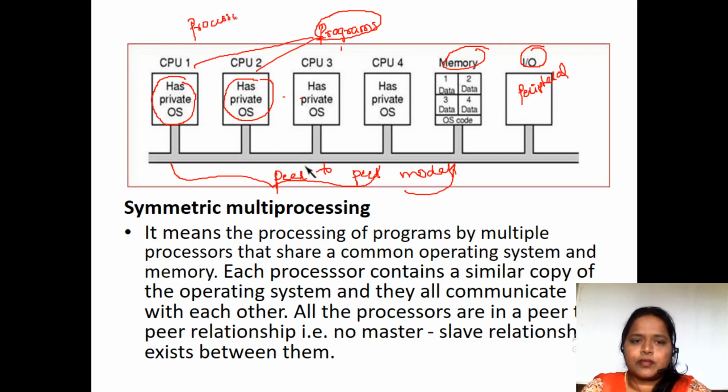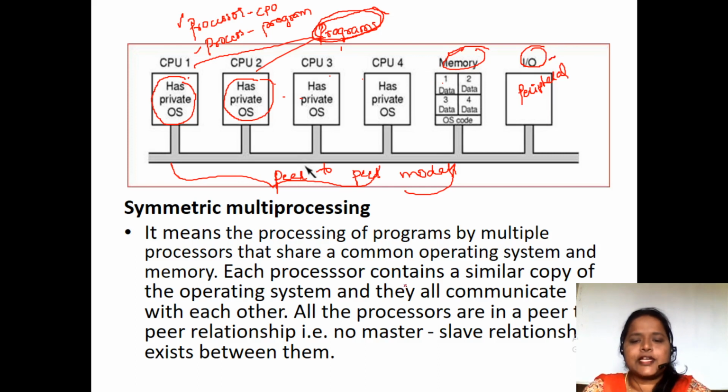The processing of these programs by multiple processors that share a common memory and common peripheral devices is known as symmetric multiprocessing.